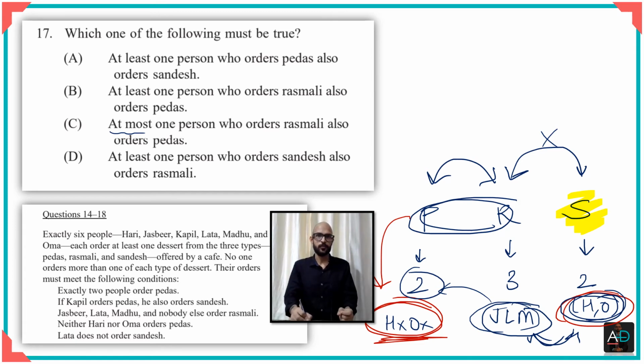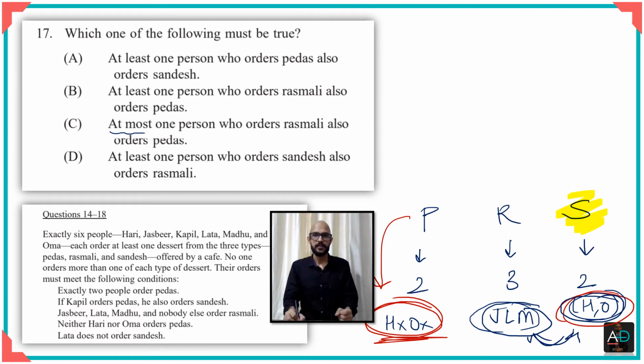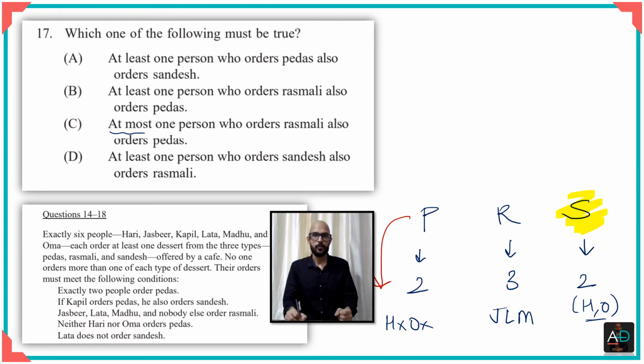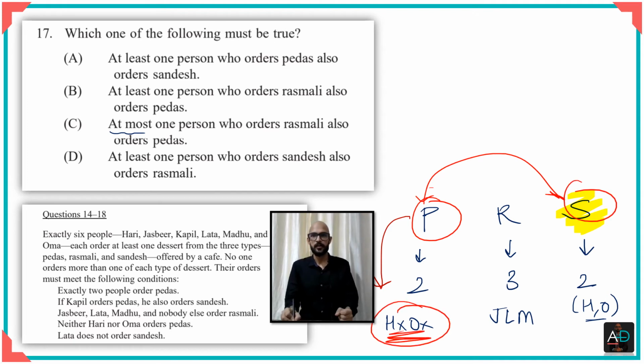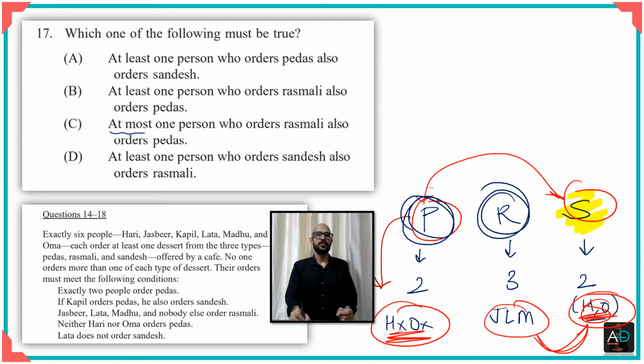So when you're thinking of something being common, we just saw that there can be nothing common between these 2, because these people are absolutely distinct. As you can see from the names, there is nothing common between these 2 either. That means the commonality lies between peda and rasmalai. So when you see the options, there has to be at least one person who orders rasmalai and also orders pedas, and therefore I go with option B.